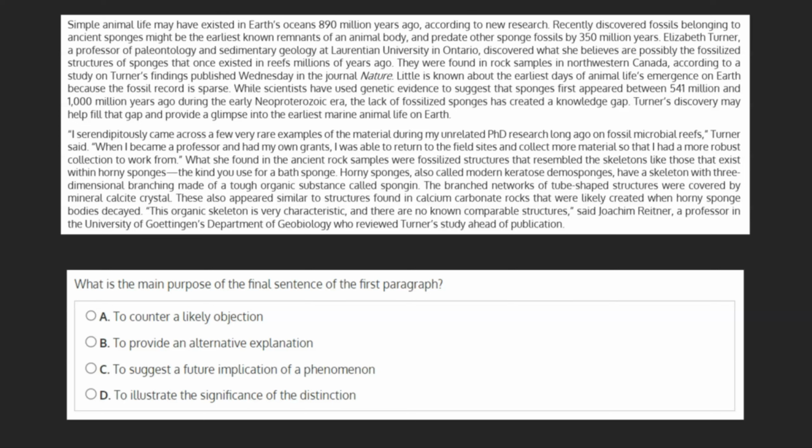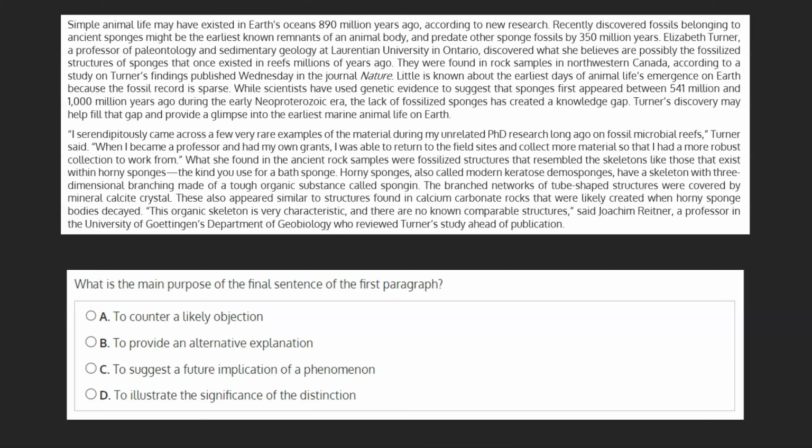What is the main purpose of the final sentence of the first paragraph? A. To counter a likely objection. B. To provide an alternative explanation. C. To suggest a future implication of a phenomenon. Or D. To illustrate the significance of the distinction. Let's begin by not only taking a look at the final sentence of the first paragraph, but one sentence beforehand